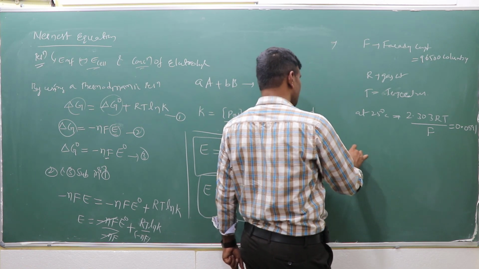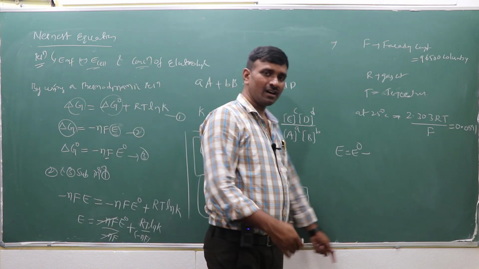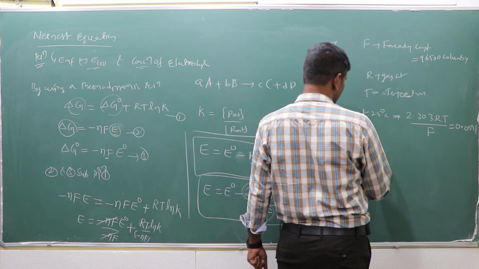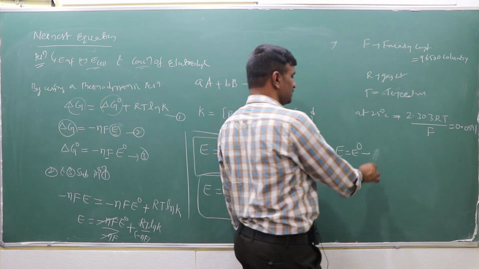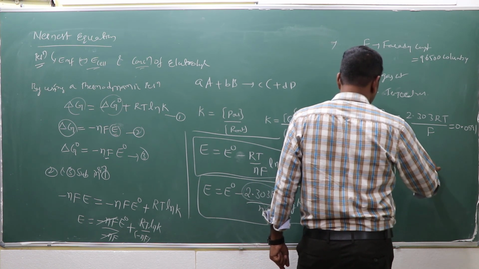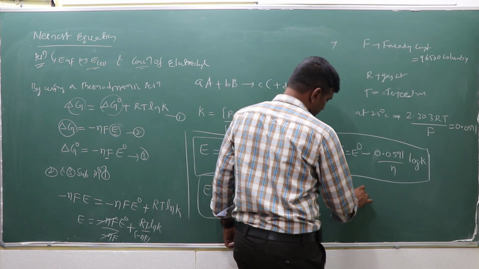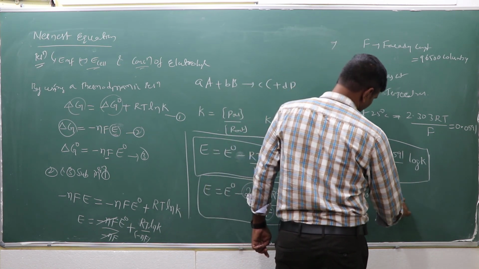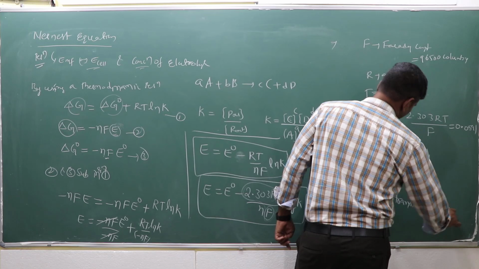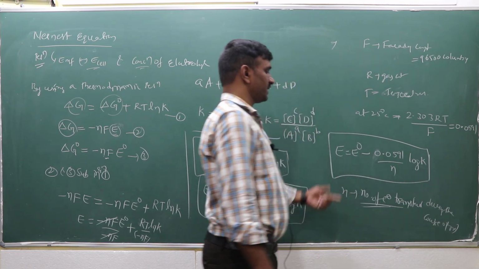Then in another format, this equation E cell is equal to E0 cell, or for a half cell, E is equal to E0 minus 2.303 RT by F, which is 0.0591 by n, log K. Where n is the number of electrons transferred during the course of the reaction.